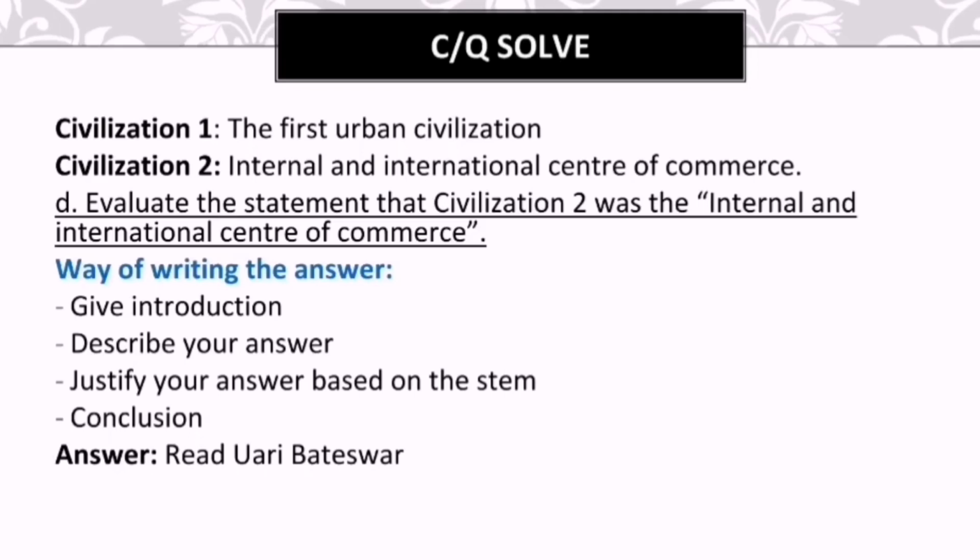Now that you have described all these things, you're ready to draw the conclusion. Okay, that will be in the fourth para. Now you will complete your answer with the conclusion, and if you write in this way, you will surely cut a good figure in your examination very easily.